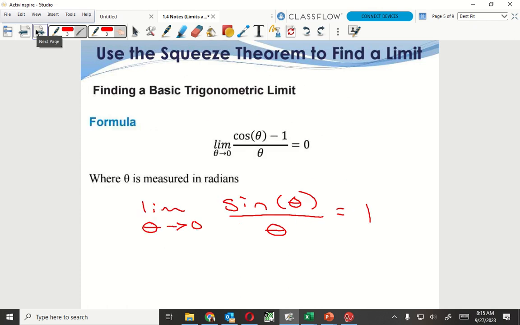Here's another rule that we have. Cosine theta minus 1 over theta. If I take that limit, it's going to give me 0. So that is another one that you should be able to look at and be like, oh, hey, little light bulb comes on, that means something over here. So I could use that to be able to solve a lot of these.